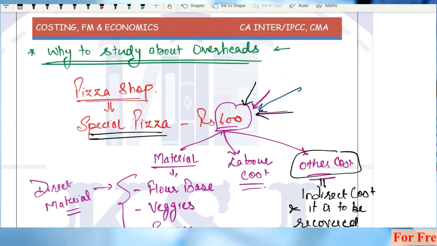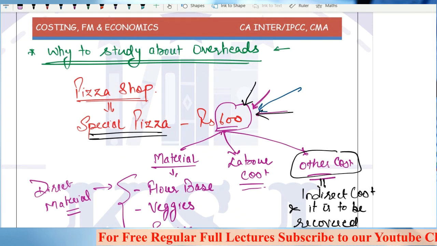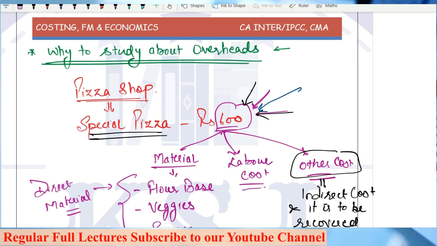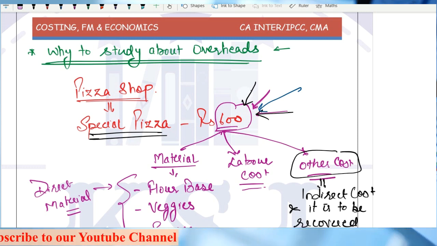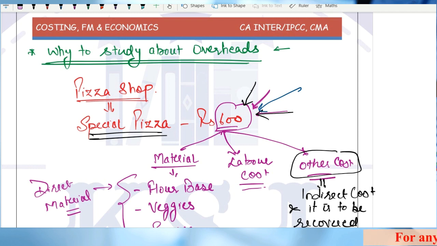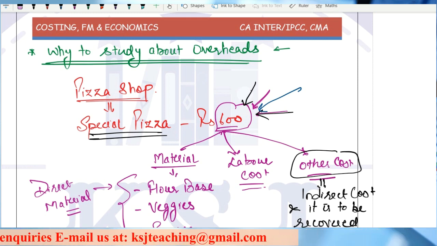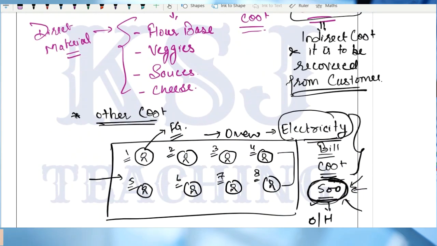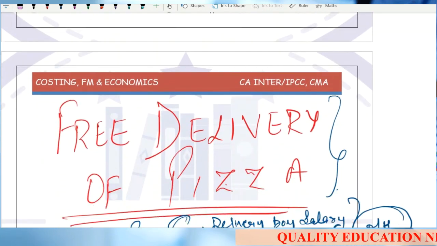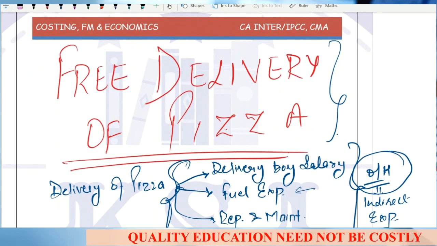Okay, so this is the best way in which I can explain. Now what you have to do is, if it is still not getting into your mind, just rewind the video, listen to it 2 to 3 times, go slow, and try to analyze what I am saying. What is indirect cost? How is indirect cost not identifiable in one unit of finished product? If you are not able to recall it, watch basics of costing. And why is it important to distribute indirect cost in one unit of finished product, so that it can be recovered from our customers, like this free delivery part. Clear?